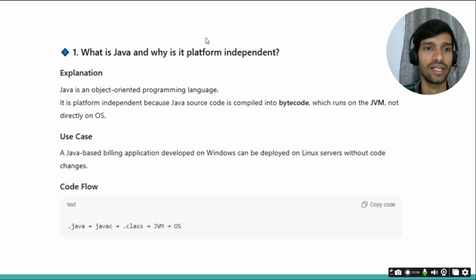You can explain that Java is an object-oriented programming language, and it's platform independent because the Java source code we write, like a Test.java class, will compile into bytecode, which will be a Test.class file. That bytecode will run on the JVM, not directly on the OS. So the .java class we have created is compiled to .class, and then this .class will run on any JVM.